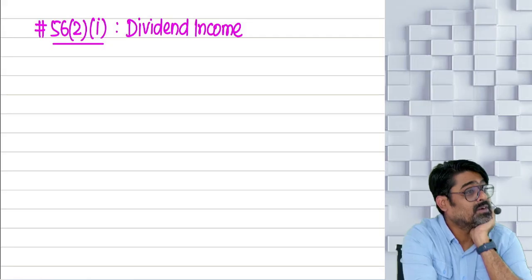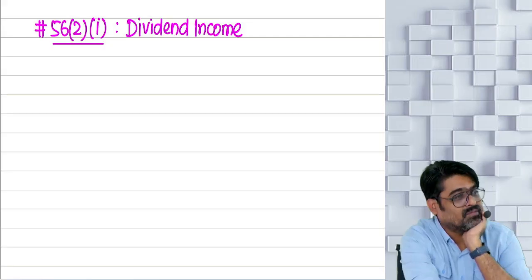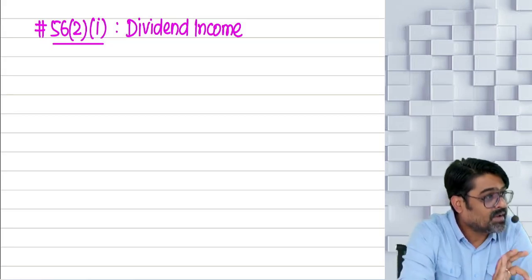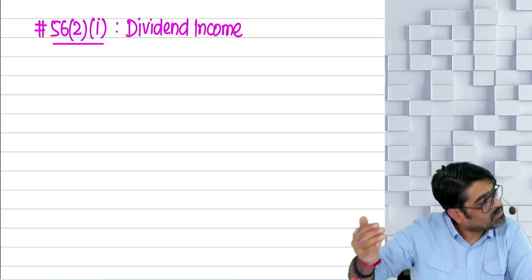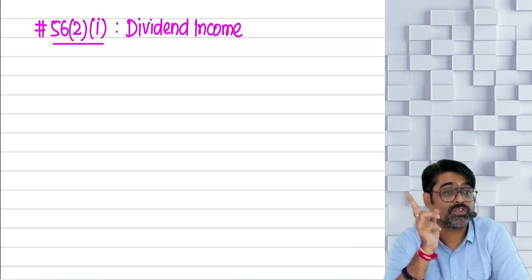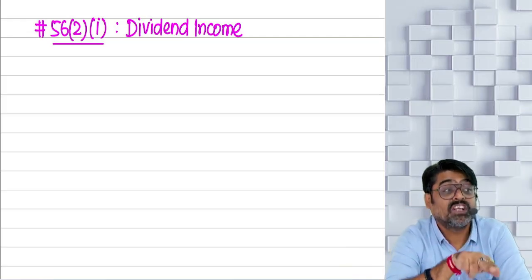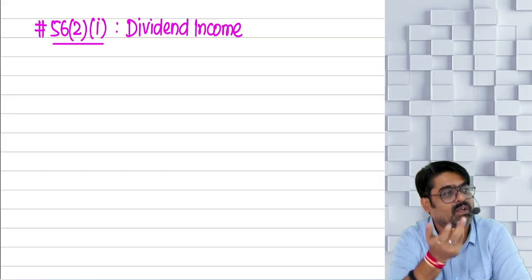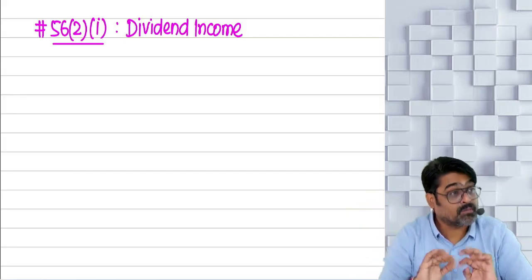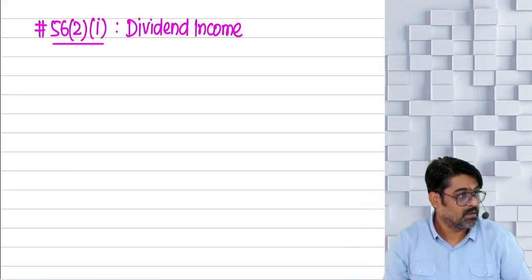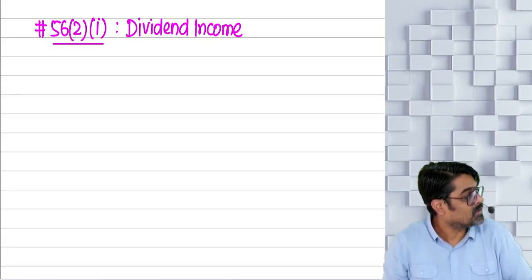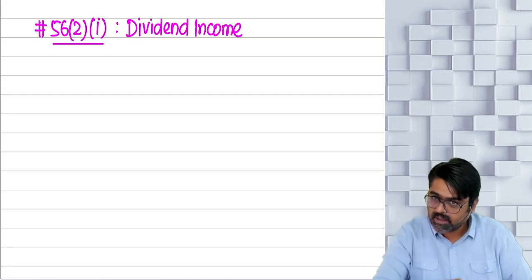You will be confused, no? No need to get confused. Whether the dividend is on equity shares or on preference shares, it will not make any difference. It will come under the head IFOS. Now they will deliberately give you dividend on shares of a listed company. So what? Even if the company is unlisted, they have not told you that only dividend from the shares of a listed company will be taxable. So even if the shares are unlisted, the dividend on the shares of an unlisted company can also come, and will be taxable under the head IFOS.